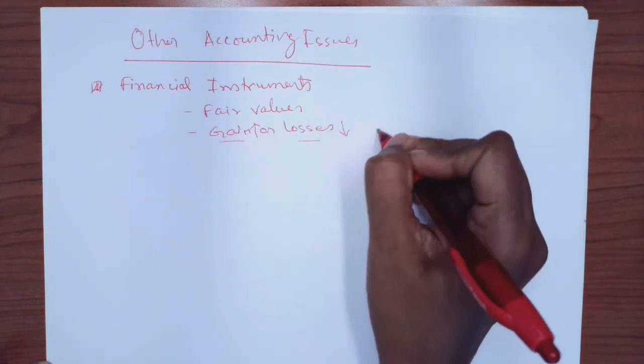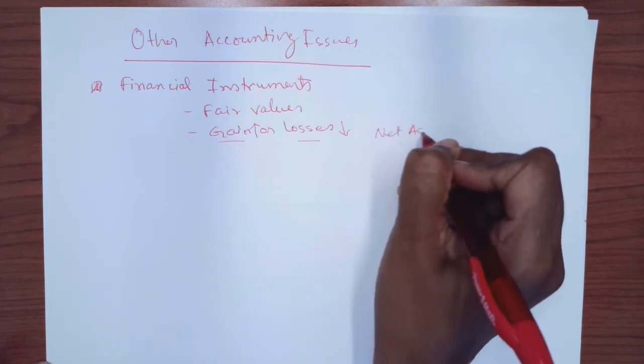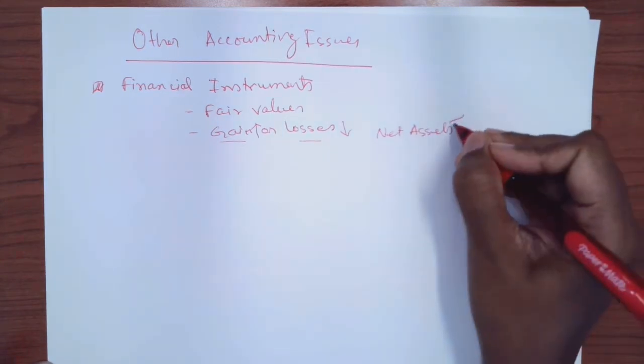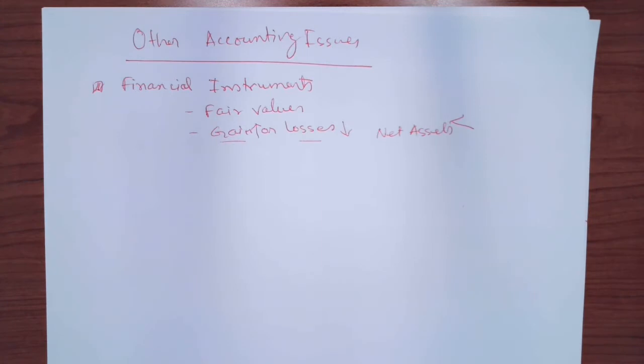statement of activities, and if it's a gain it will increase your net assets, if it's a loss it will decrease your net assets. Now how you will classify it depends on whether the interest you are receiving from a bond or from securities is restricted, whether the donors made any restrictions that the income from those securities will be used for a specific purpose.